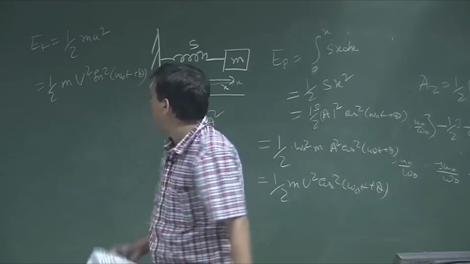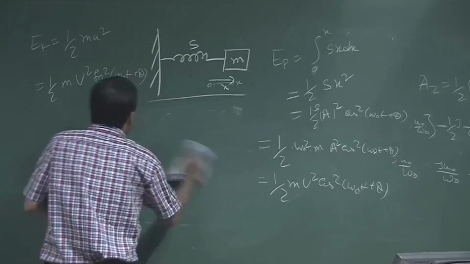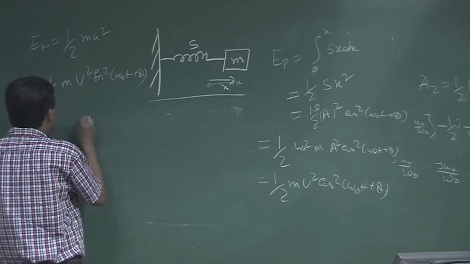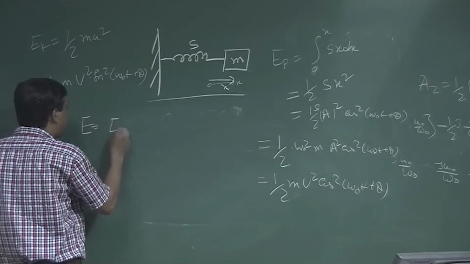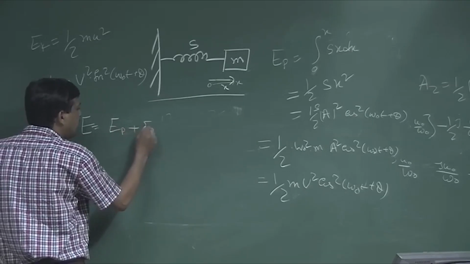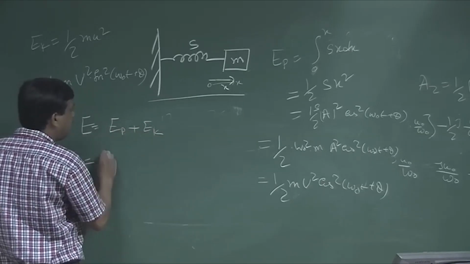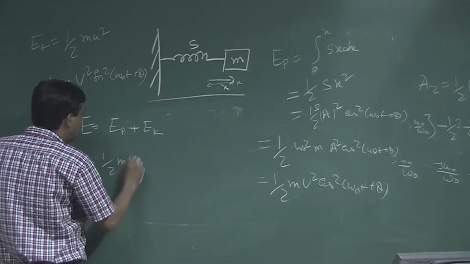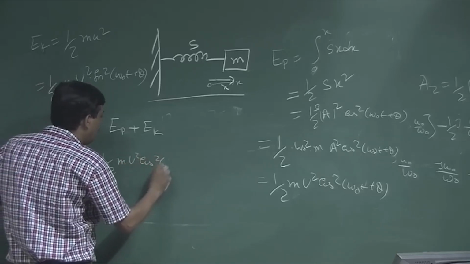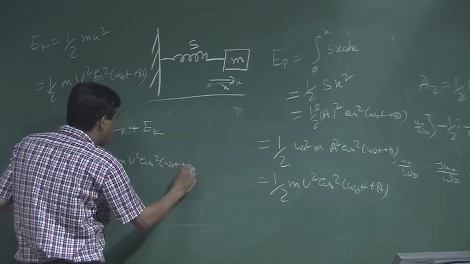Now, what is the total energy? If E is the total energy, it is the potential energy plus the kinetic energy. The potential energy is half m U square cos square(omega 0 t plus phi), plus the kinetic energy, half m U square sin square(omega 0 t plus phi).